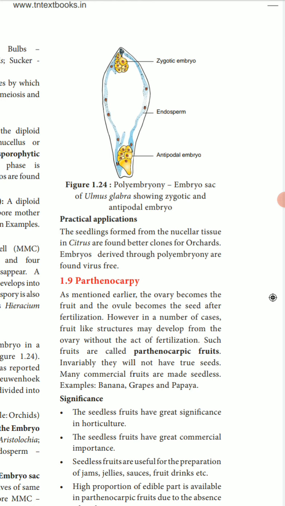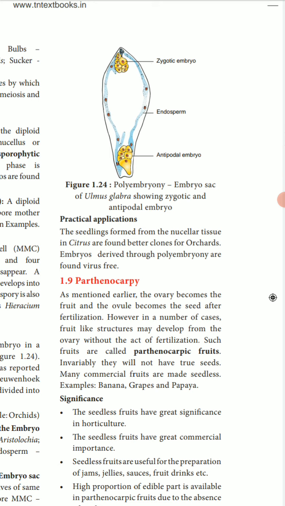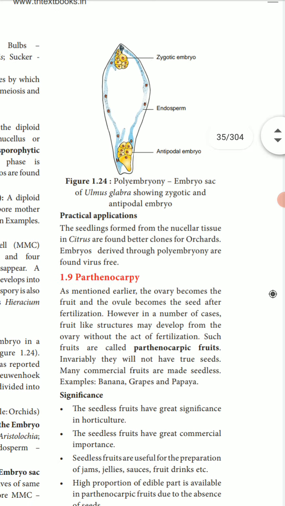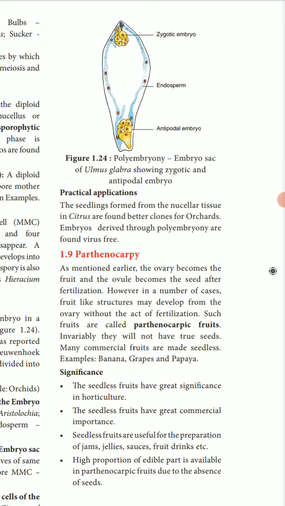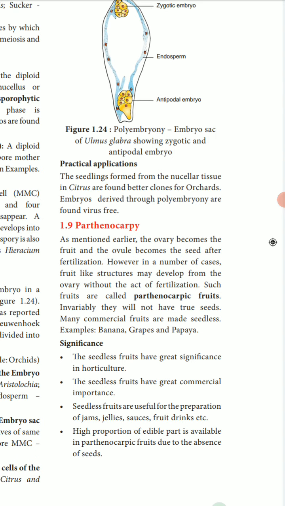Practical applications of polyembryony, two more important questions from the exam point of view. The seedlings formed from the nucellar tissues in citrus form a better clone. Orchids also form better clones. Embryos derived through polyembryony are virus free. First, seedling formation from the nucellar tissues in citrus. Second, better clones for orchids. Embryos derived through polyembryony are virus free.